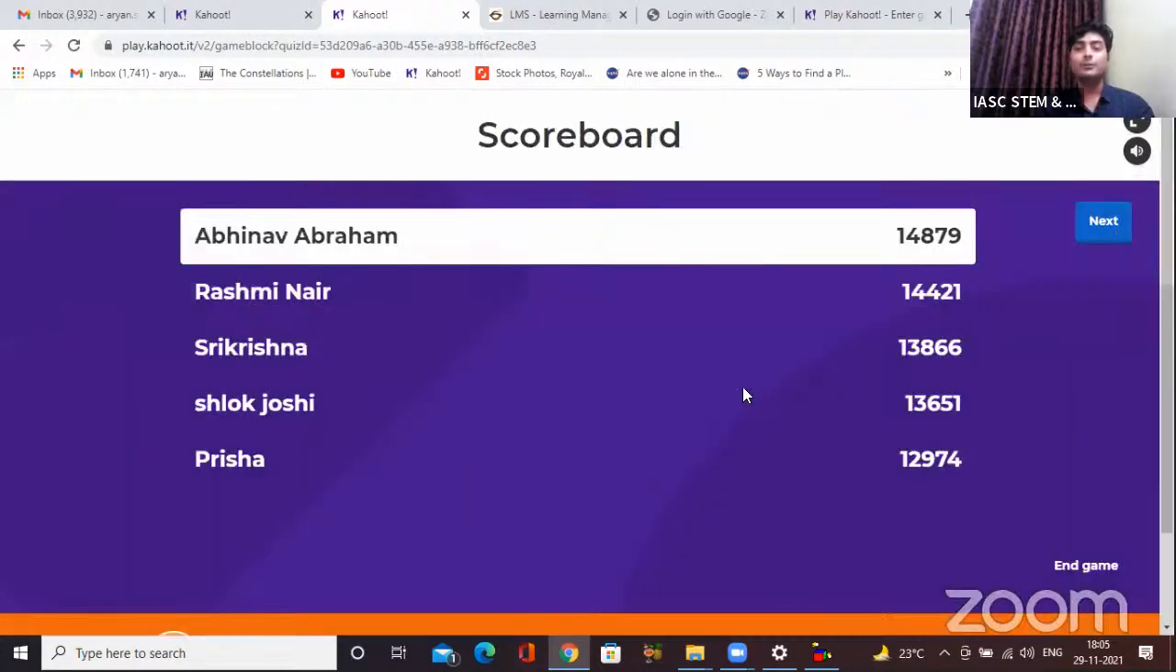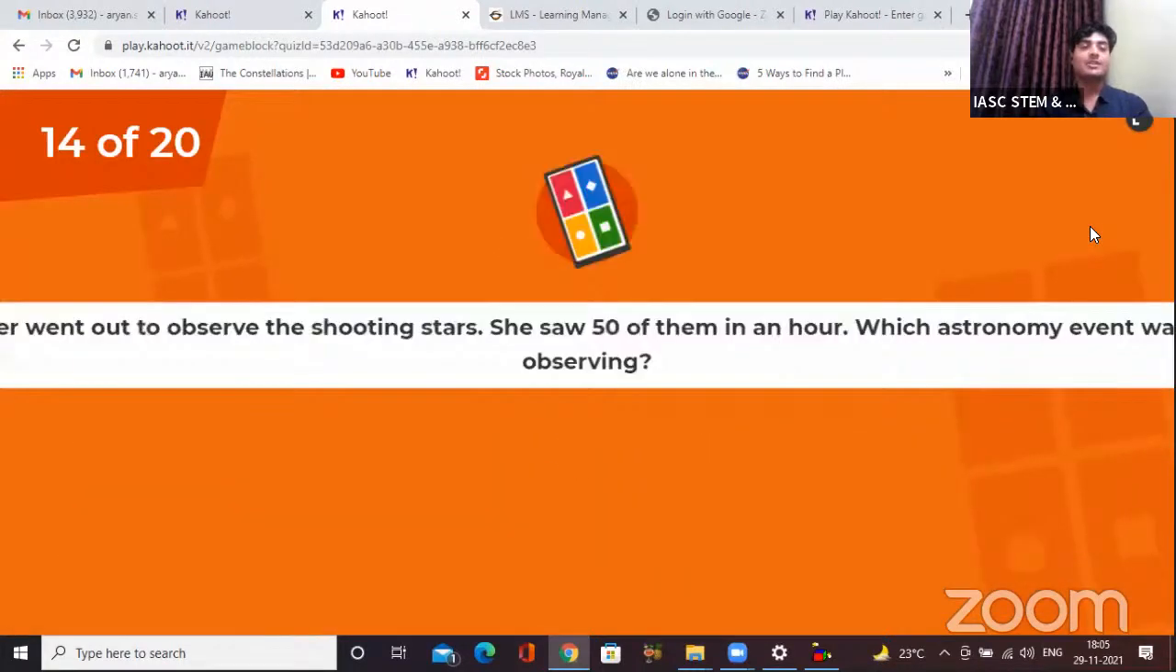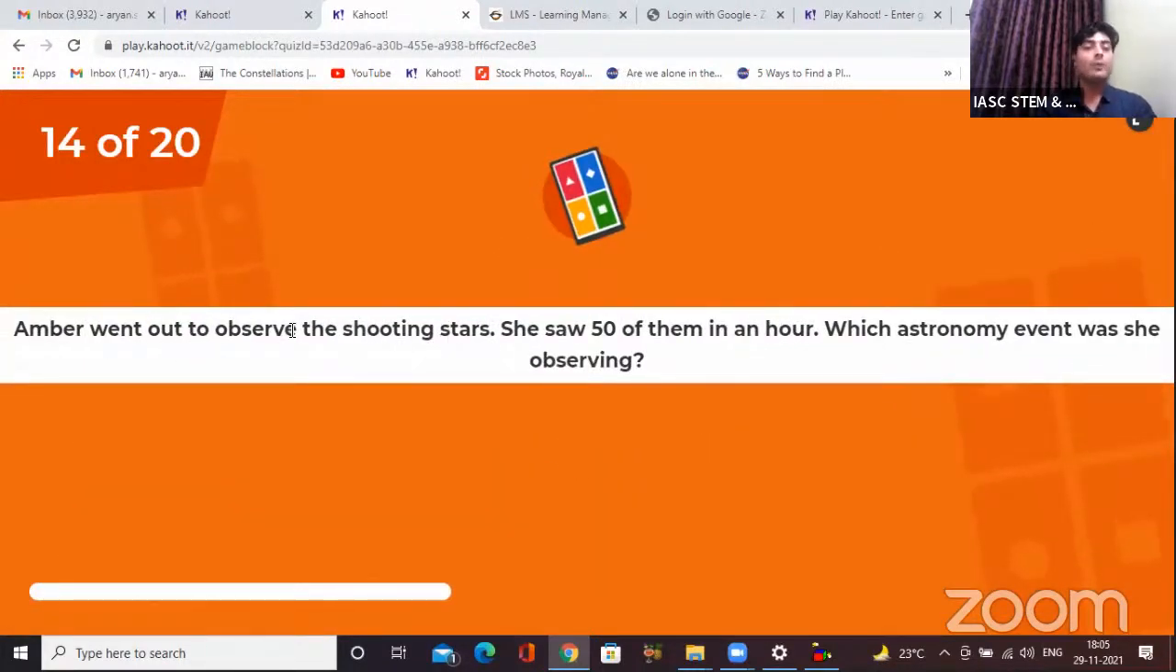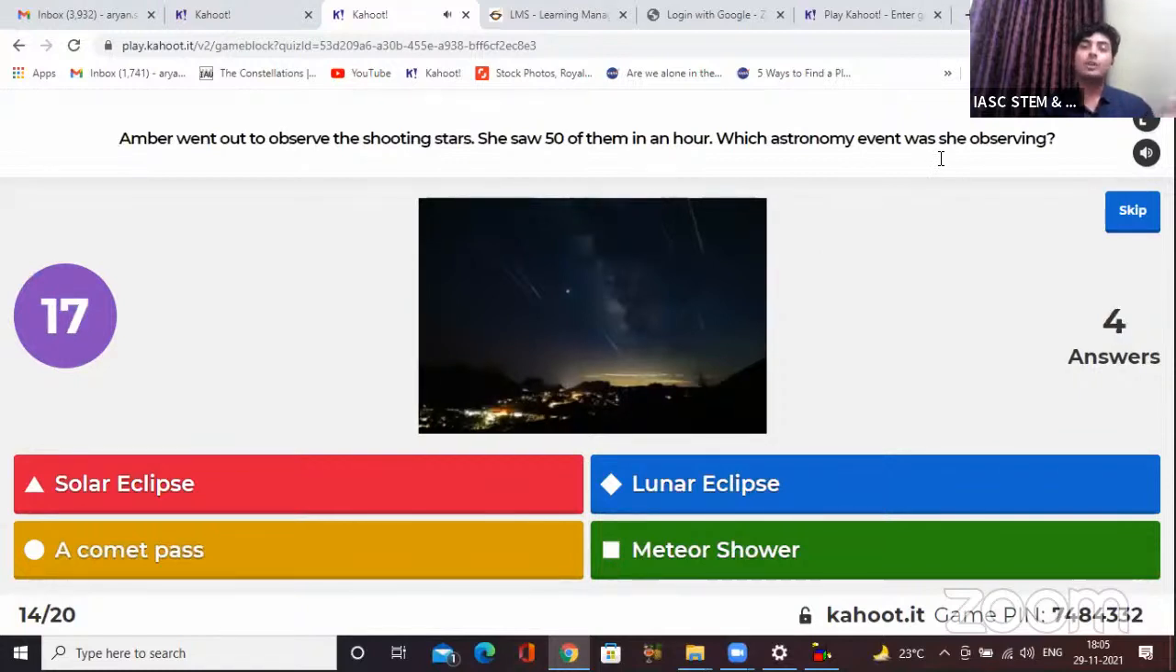Let's see how the scoreboard looks. Okay, this has brought some changes. Abhinav and Rashmi maintaining their position. Guys are just glued to your position. And upcoming are Prisha, Rajshri, and Tanish. Very good. Let's see the next question. Question number 14. Amber went out to observe the shooting stars. She saw 50 of them in an hour, in just 1 hour, okay? Which astronomy event was she observing? Was it solar eclipse, lunar eclipse, a comet pass, meteor shower?